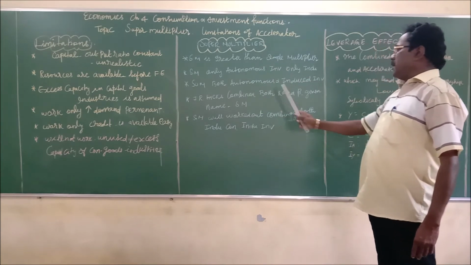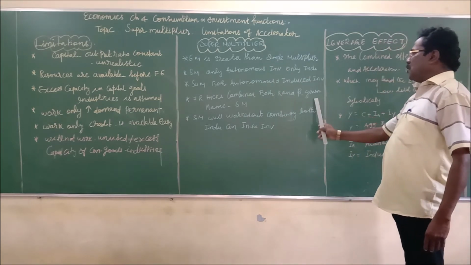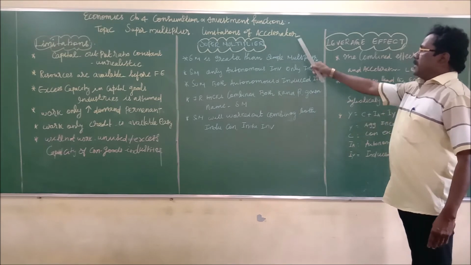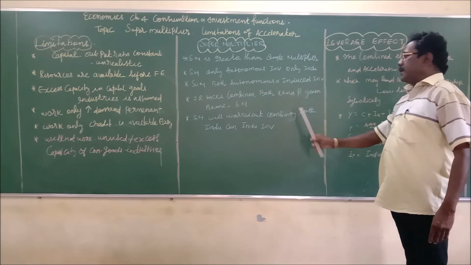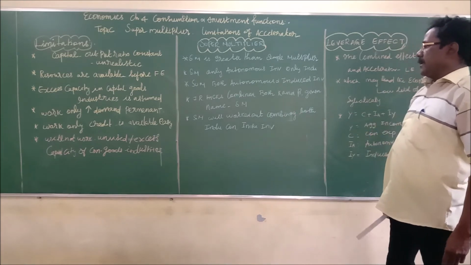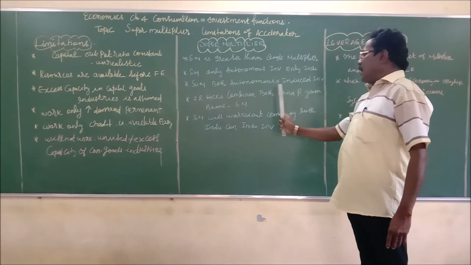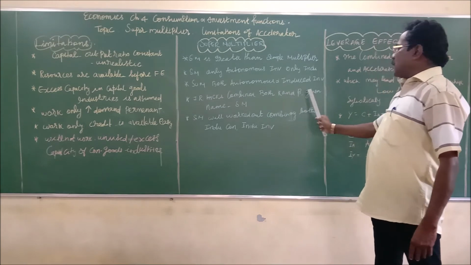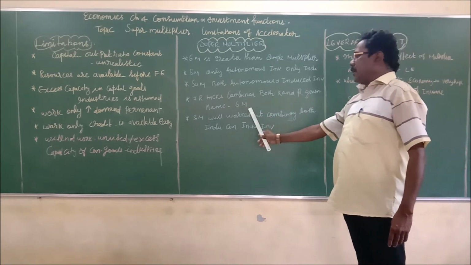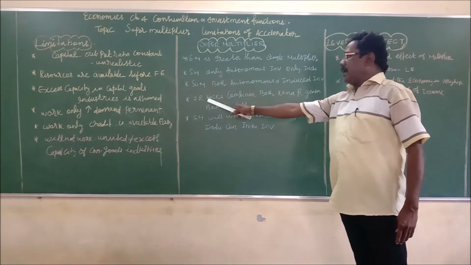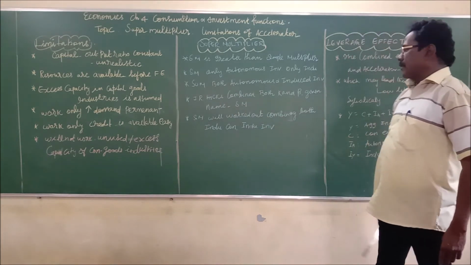So K refers to the multiplier, beta refers to the accelerator, as we just saw. The combination of both the multiplier and the accelerator was given a new name, which is known as the super multiplier. This effort was taken by J of X.